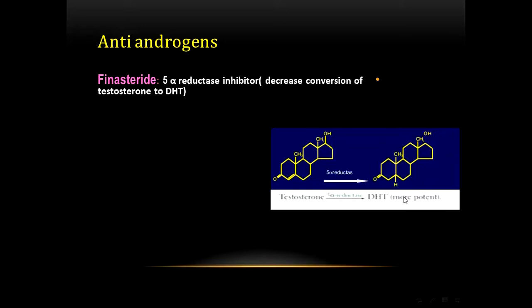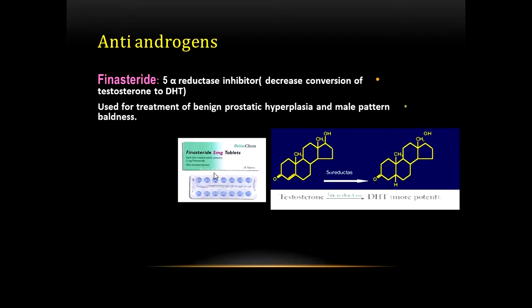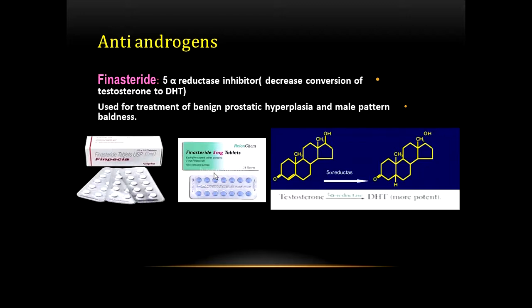And this potent androgen acts on the skin and leads to the development of secondary sexual characteristics and hair growth. This example of finasteride is a tablet containing 5 mg. It is used for treatment of benign prostatic hyperplasia and male pattern baldness. And this is another type of finasteride.